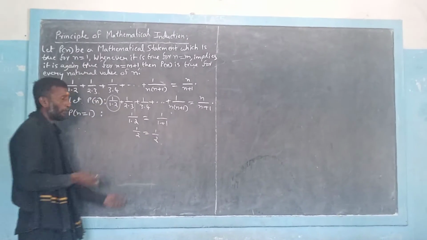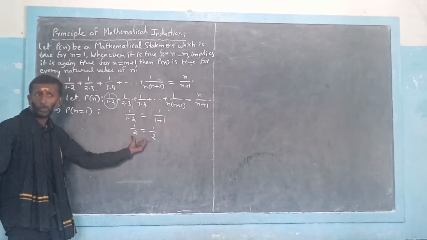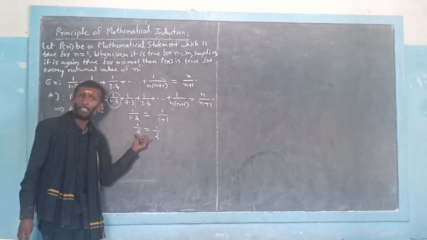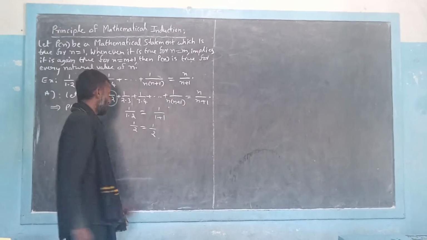So we conclude that 1 by 2 is equal to 1 by 2 is always true, whenever it is always equal to itself. So what do we call this property? We call it the reflexive property.